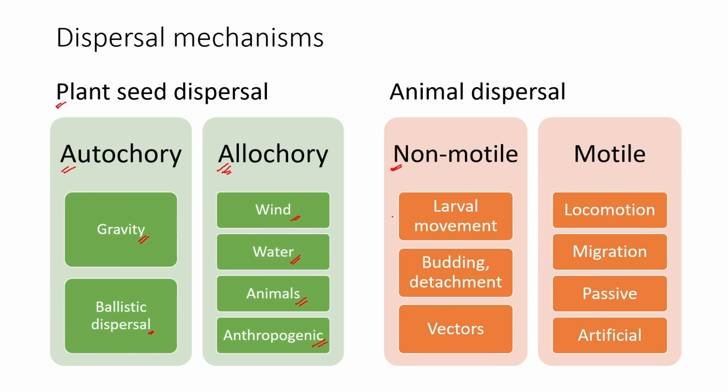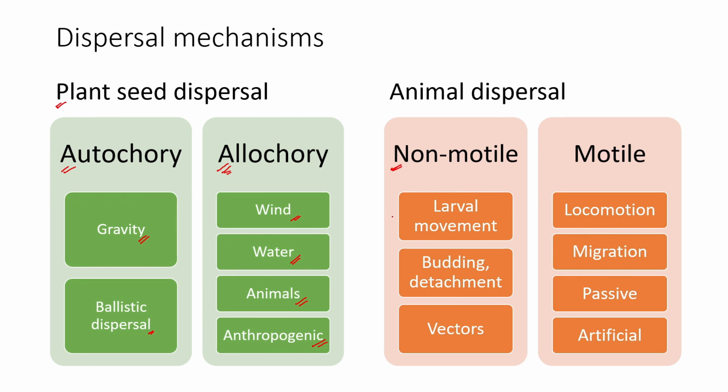Then there are motile organisms that use locomotion, like we do, and multiple cases of migration. Then there is passive dispersal, where some organisms attach to other organisms and move with them. They are not actively moving, but are carried along.